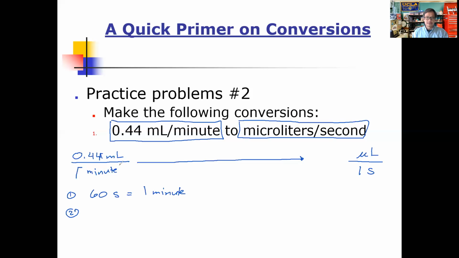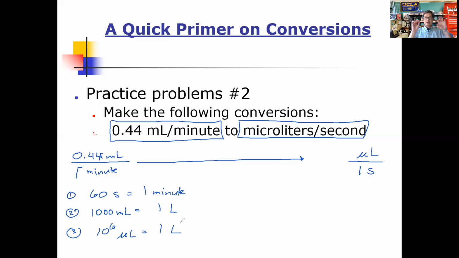And so we know this, that there are 1,000 milliliters in every 1 liter. The base unit here is liters, so the prefix milli represents 1,000. So you have 1,000 of these milliliters in 1 liter. But folks, that doesn't get us to microliters. So we need to remember or look up the relationship between microliters and liters. We have the base unit, we just need to remember what this prefix is. The prefix micro represents a million, so that's going to be 10 to the 6th microliters for every 1 liter.